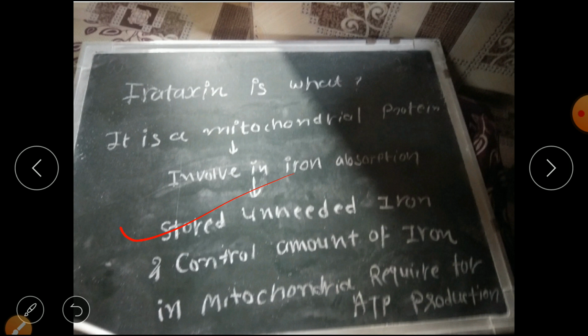So it is the function of the frataxin gene, that it does the iron absorption and stores the unneeded iron. But if frataxin is decreased, then the storage iron will not remain, and iron abnormally increases in the mitochondria. So that leads to decreased ATP production and ultimately cell death. So this is about frataxin.